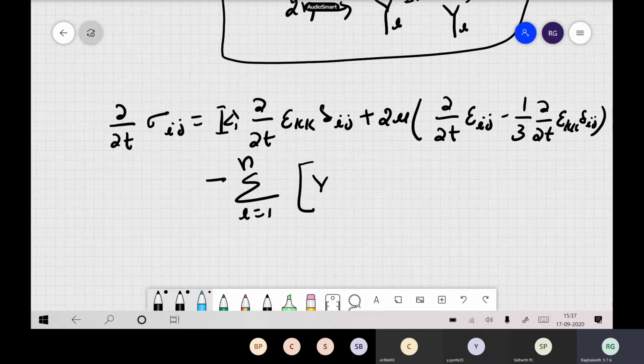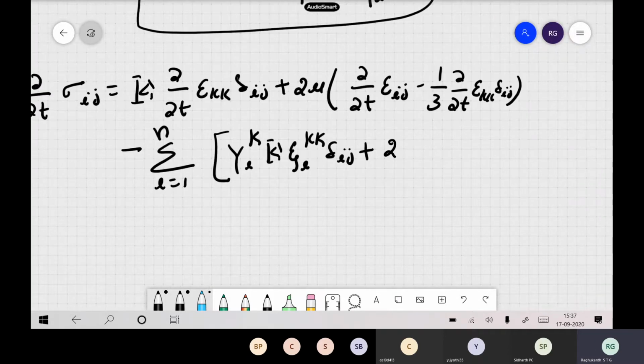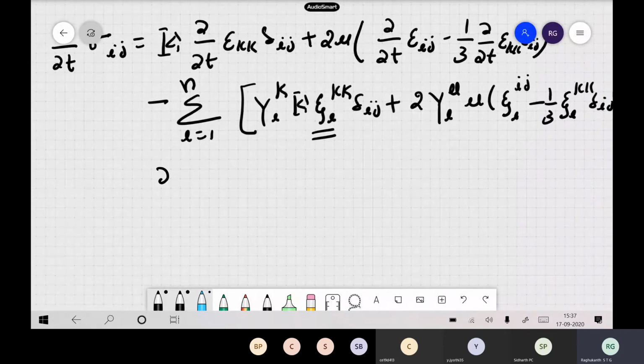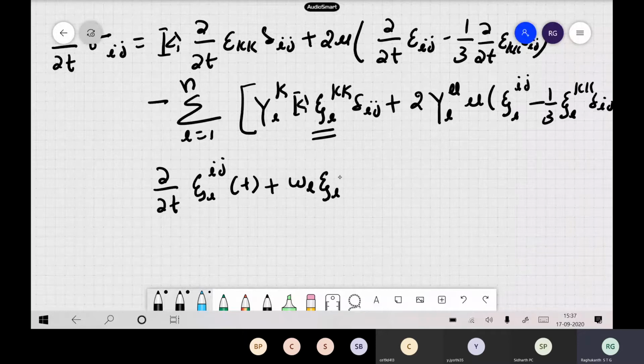Okay, so you have the bulk modulus here, ψ_L kk and δ_ij, plus 2 times the shear modulus μ, ψ_L ij minus 1/3 ψ_L kk δ_ij. So just replace your ψ with this, and this ψ has to satisfy your ordinary differential equation: ∂/∂t ψ_L ij(t) plus ω_L ψ_L ij(t) is equal to ω_L